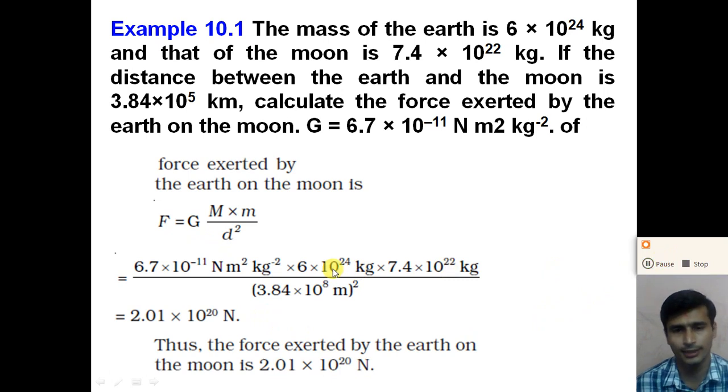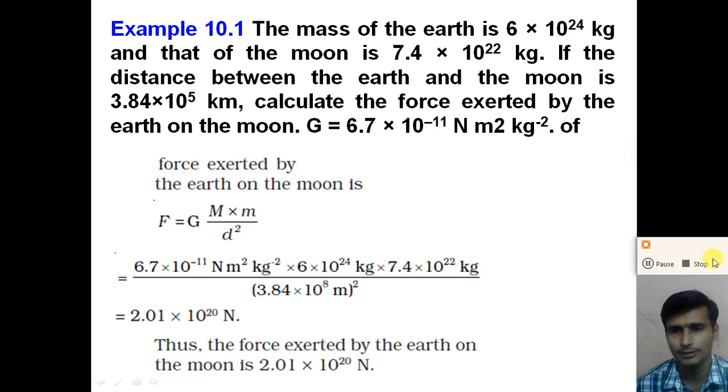So dear student, understand this example. Mass of the Earth is given to you, mass of the Moon is given to you, and the distance between the Earth and Moon is given to you. So according to Newton's universal law of gravitation, F is equal to G M m divided by d square. Put in all the values. Capital G is 6.7 into 10 raised to minus 11, multiplied by capital M, the mass of the Earth, 6 into 10 raised to 24, multiplied by 7.4 into 10 raised to 22, and divided by 3.84 into 10 raised to 8 square.